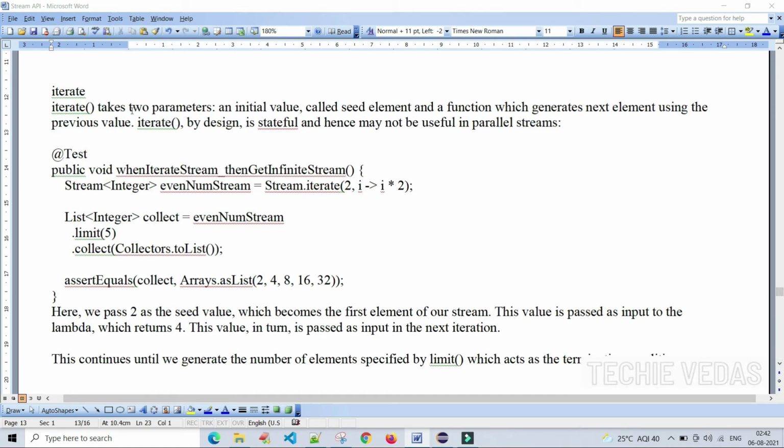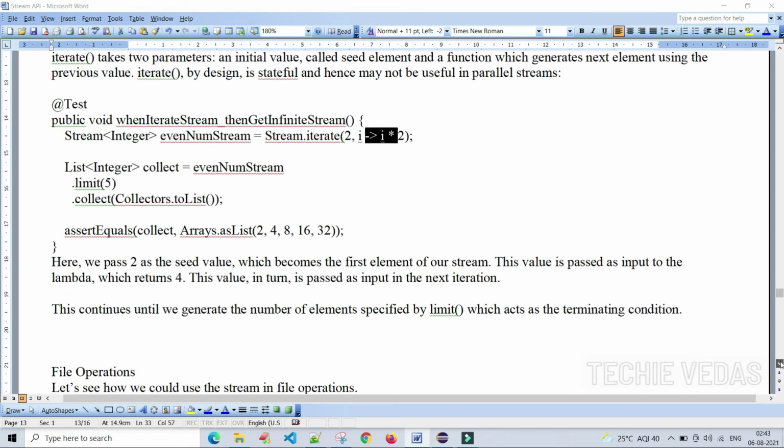Okay, the iterate method. It takes two parameters. The first parameter is the initial value, called the seed element, and the second is a function which generates the next element using the previous value. The iterate method, by design, is stateful and hence may not be useful in parallel streams.